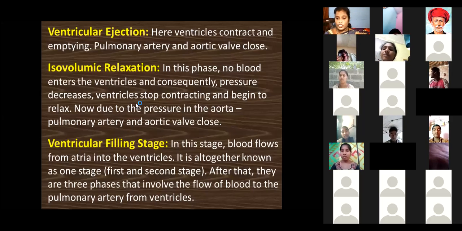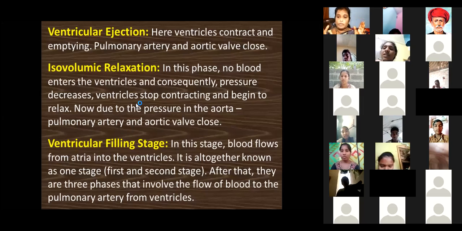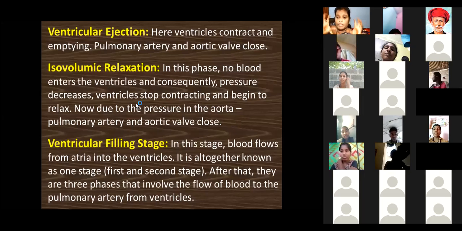After that, there are three phases that involve the flow of blood from the ventricles to the pulmonary artery. We know the pulmonary artery carries deoxygenated blood. Every one of the four chambers and four valves helps in the changes of blood through them. That means contraction, relaxation, contraction, relaxation: lub, dub.